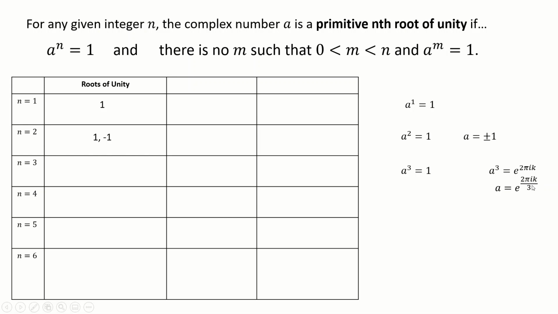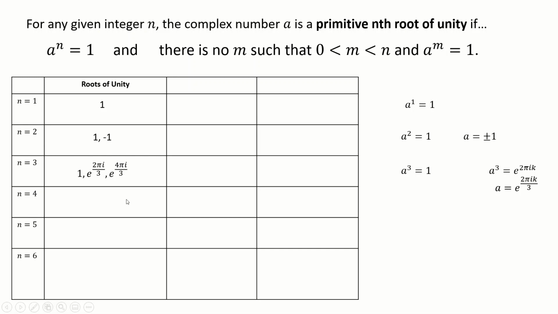We know we're looking for 3 solutions because it's a cubed equals 1. So we just take values of k from 0, 1 and 2 to get our 3 cube roots of unity, and there they are. For k equals 1, that'll be e to the 2 pi i over 3. For k equals 2, that'll be e to the 4 pi i over 3. And this 1 here is if you take k equals 0, or in fact 3.